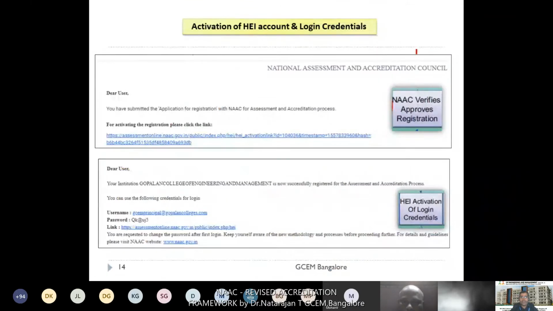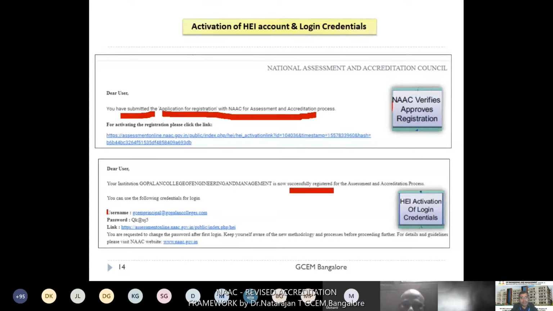Next one, once you get registered, NAAC verifies your details. Then after that, maybe within a couple of minutes, they will send a mail to you that your application for registration with the NAAC process is submitted. Then NAAC will send a verification mail and a confirmation mail also. Now you are successfully registered.